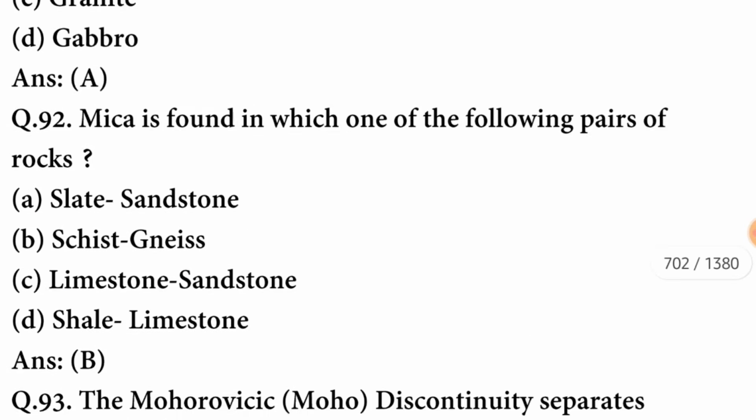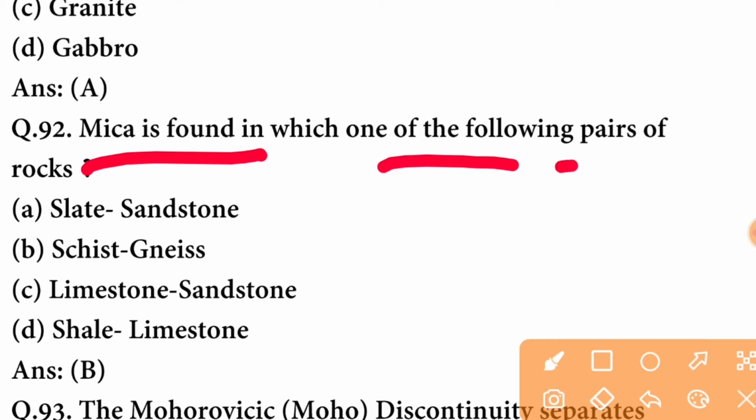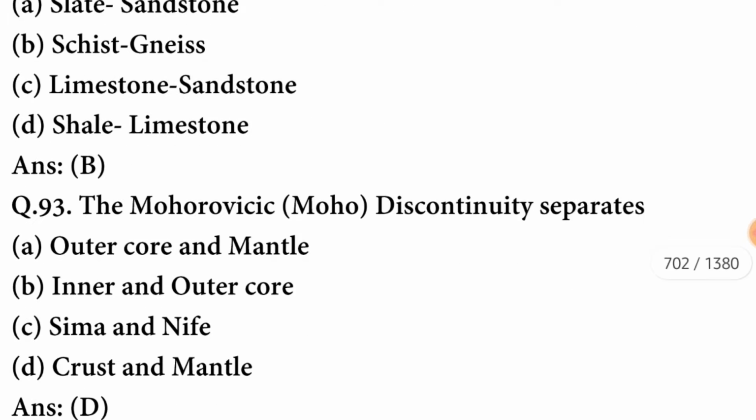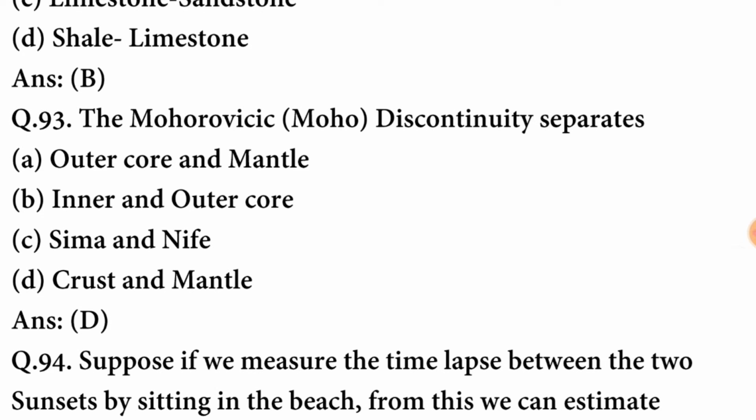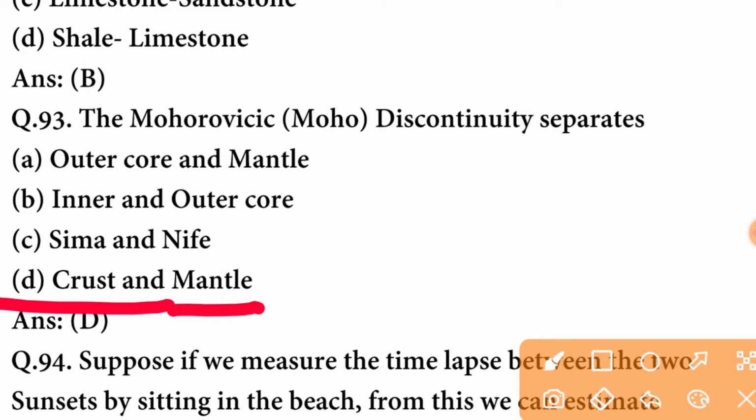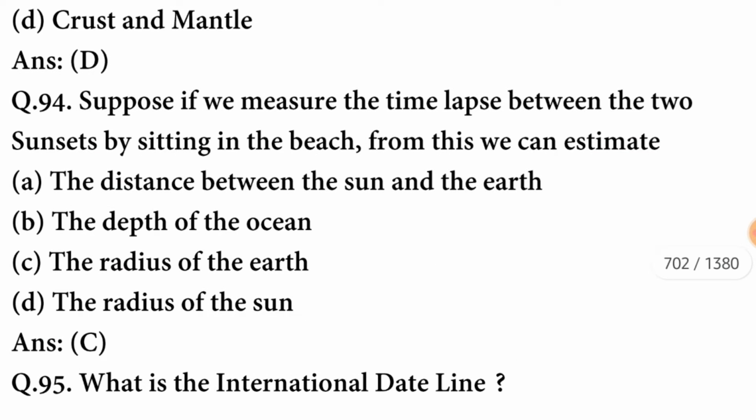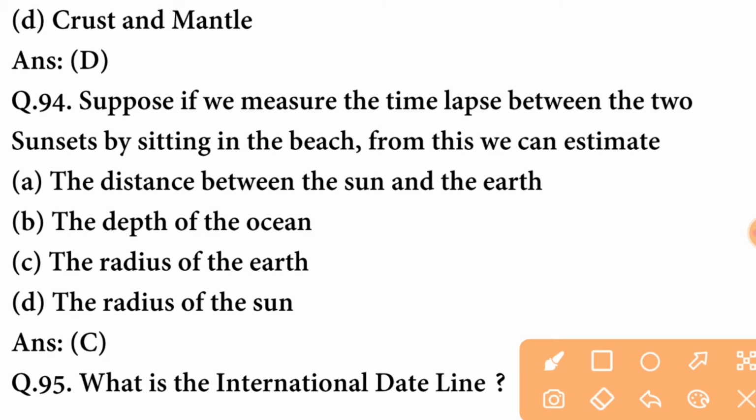Here comes our next question. Mica is found in which one of the following pairs of rocks? It is found in schist and gneiss. The option is correct. The Mohorovičić discontinuity separates. It separates crust and mantle. Suppose if we measure the time lapse between the two sunsets by sitting in the beach, from this we can estimate the radius of the earth.